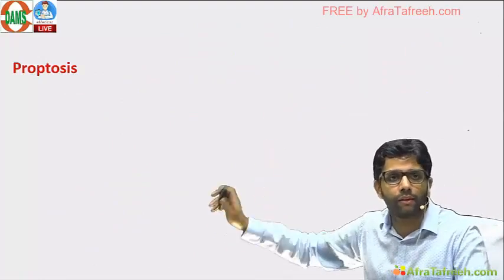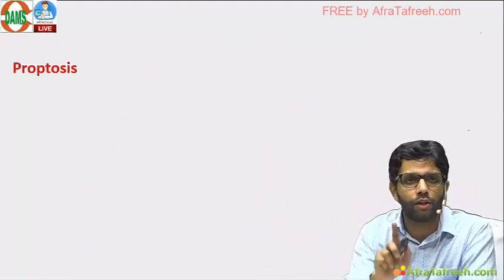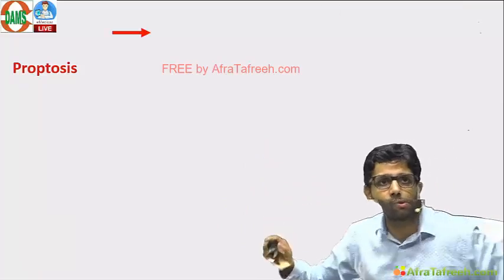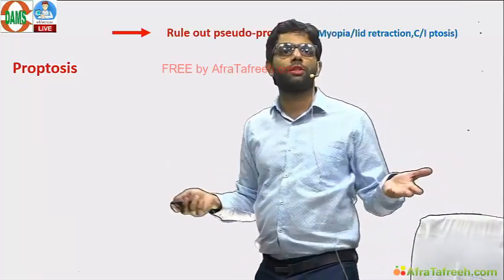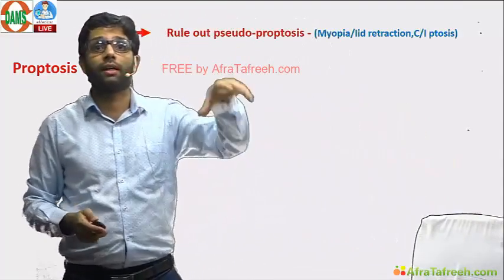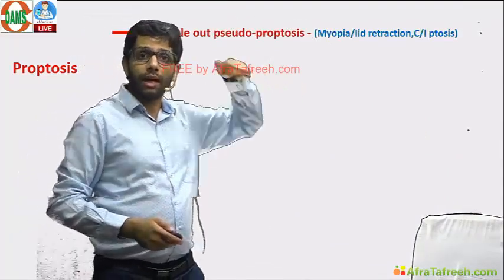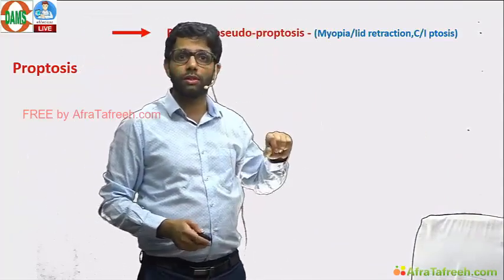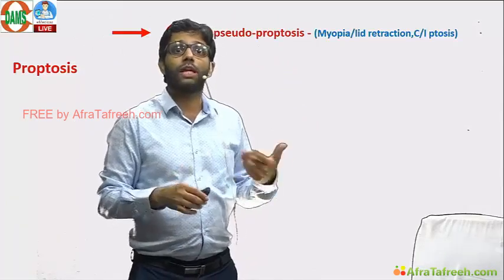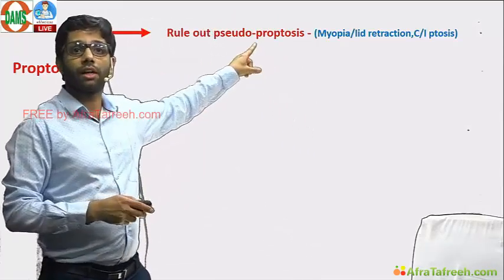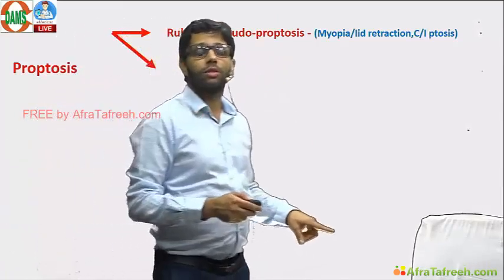From the slide, one question definitely should come. A patient comes with proptosis. Rule out pseudoproptosis first, like myopia, contralateral ptosis, eyelid retraction can lead to pseudoproptosis. Pseudo means there is no proptosis, but it looks like proptosis, like high myopias, lid retraction. Actual proptosis, most common cause.